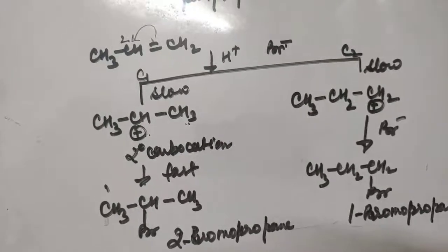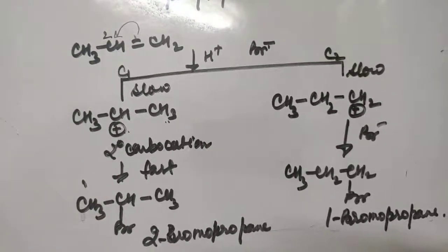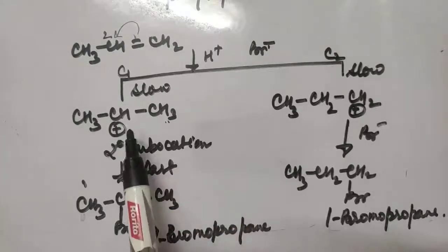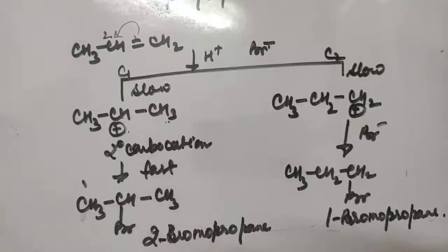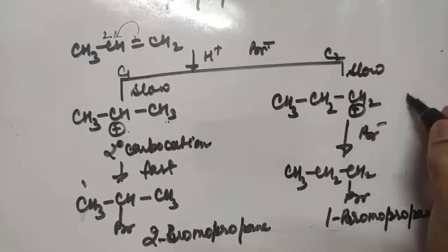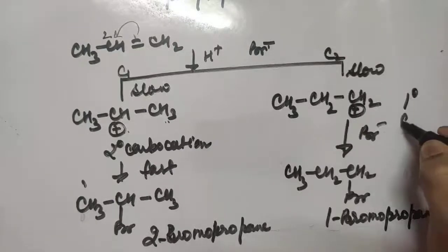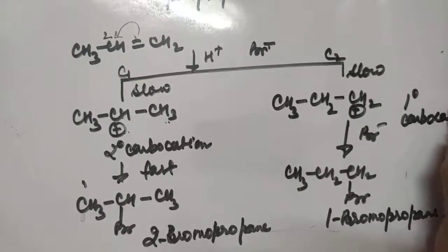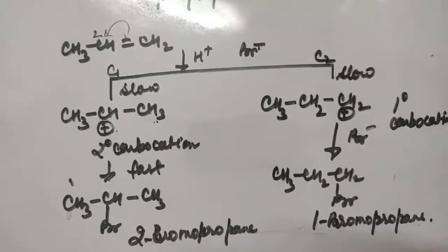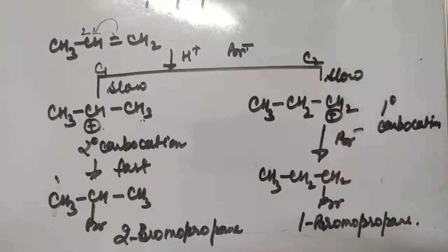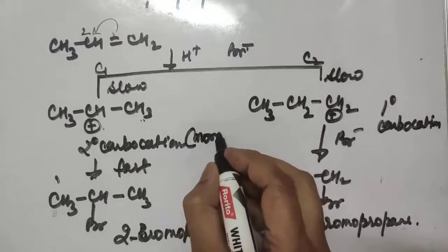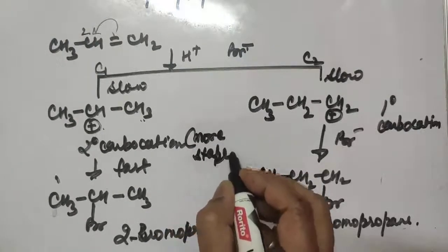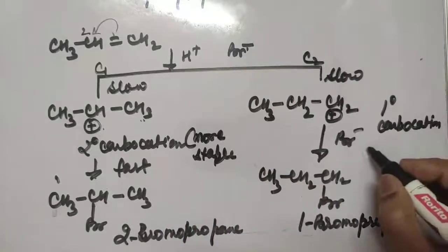Alright, so this is the possibility of two types of products. Now see here, the carbocation formed in this step is a secondary carbocation, and if this is formed, this is a primary carbocation, 1-degree carbocation. Okay, this is a primary carbocation and this is a secondary carbocation, and we know that secondary carbocation is more stable. This is more stable, and the primary carbocation is less stable.